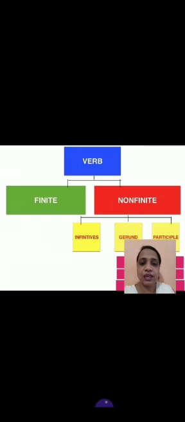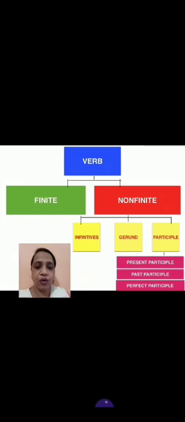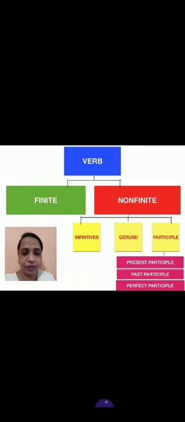As you can see here in the graph, first is verb, and there are two types of verbs, finite and non-finite. Non-finites are three: infinitives, gerund and participle. And participles are in three forms: present participle, past participle and perfect participle.